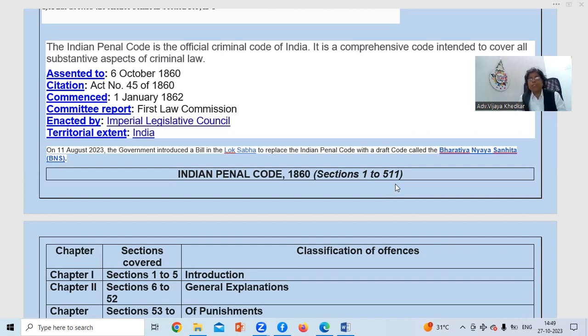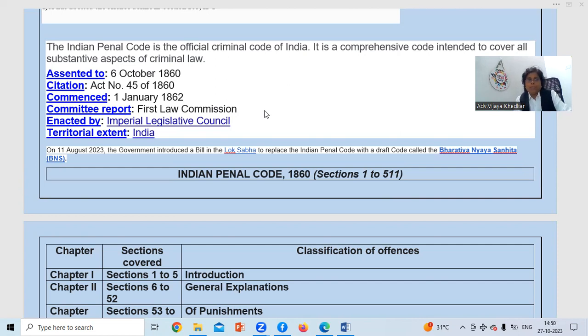The Indian Penal Code is the official criminal code of India. It is a comprehensive code intended to cover all the substantive aspects of criminal law. The assent date is 6th October 1860. For competitive exams other than AIB, this is very important. We should know when it commenced, and it was 1st January 1862. This date is also important from the competitive exam point of view. The committee report is the First Law Commission. Maybe the question will not be on this, but we are supposed to know all these important things.